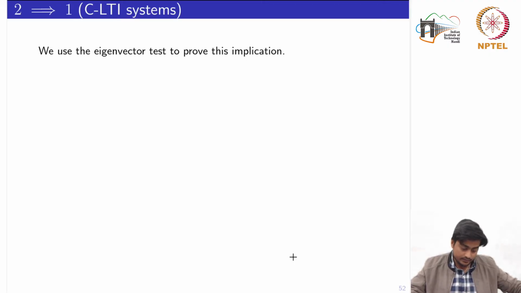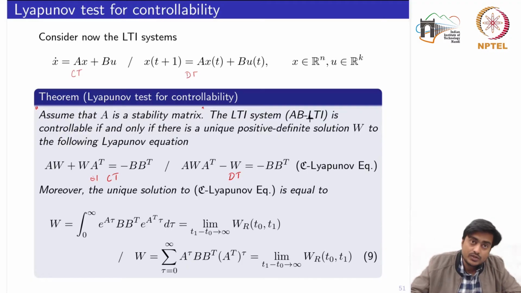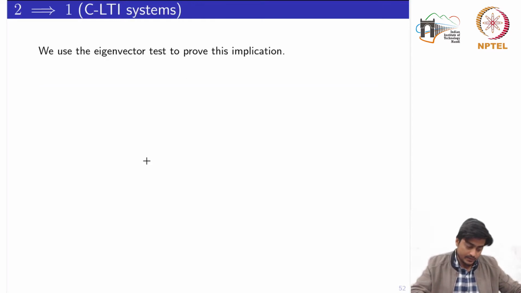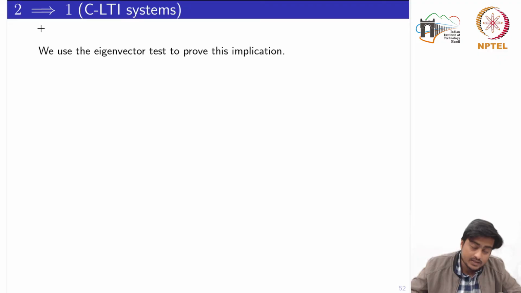So here the first statement is basically that the system is controllable, and the second statement is that W is a solution to this equation which is unique and positive definite. Okay, so we'll show the proof for the continuous time. For the discrete time systems, it can be proved in a similar way. First of all, we'll show that the second implies the first, that if W is a solution to that Lyapunov equation, it implies that the system is controllable. And we use the eigenvector test to prove this implication.